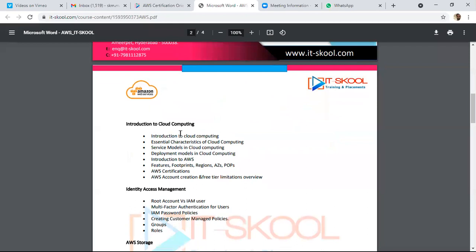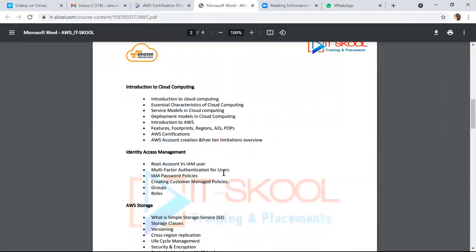Here, first we'll start with introduction to cloud computing. We'll see what is cloud computing, what are the various benefits of cloud computing. After that we'll see characteristics of cloud computing, how to start working with AWS, along with AWS infrastructure, what is the architecture of AWS, plus various certifications of AWS.